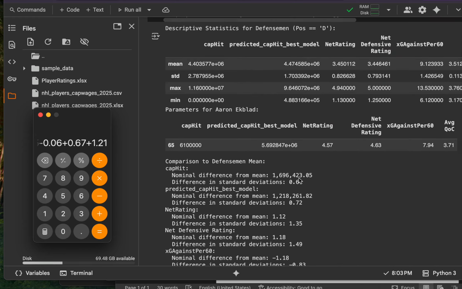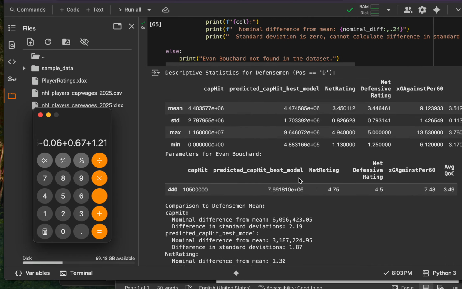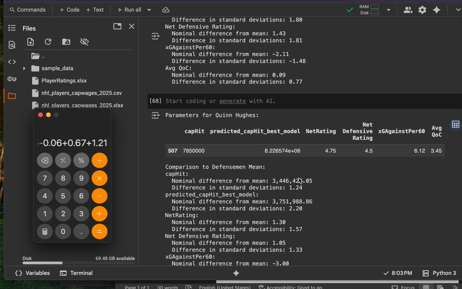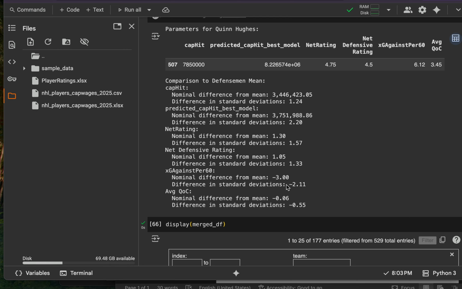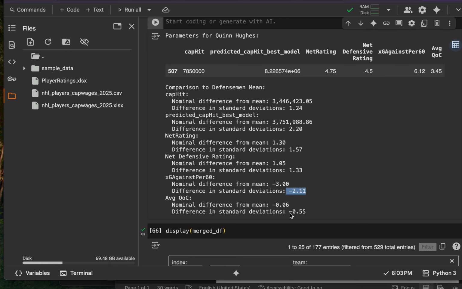For example, look at Quinn Hughes. Sorry, I'm moving quick here. Quinn Hughes, look at that. His expected goals against is negative 2.1, and his average quality competition. Okay, I don't know why, he probably starts in the offensive zone a lot or gets put against the fourth line a lot.